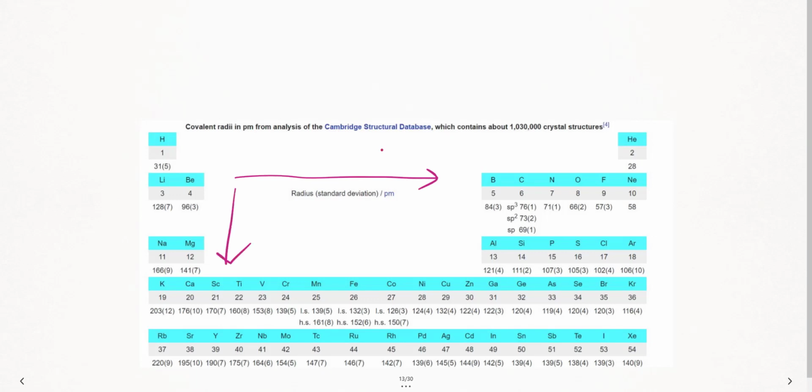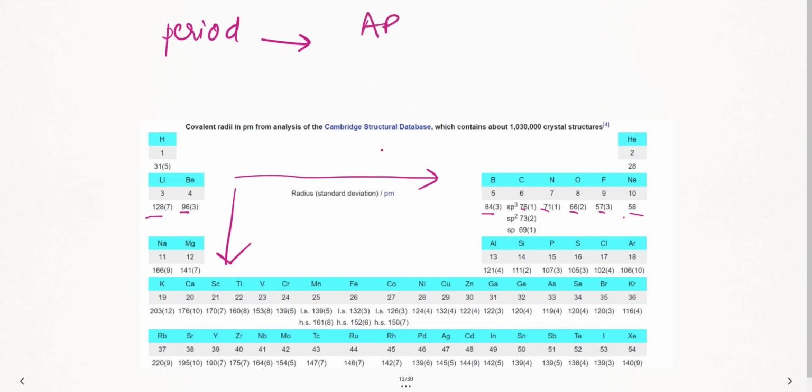Right. So here in the first trend, let us take the first period. Now see, this is your atomic radius, which values are given here. Okay, these are the values. Now here, let us see. When I go from left to right in the period, what is happening? 128, 96, 84, 76, 71. That means in a period when I move from left to right, so let us write the first trend. So in a period when I move from left to right, what will happen?